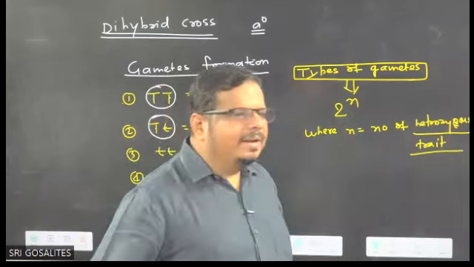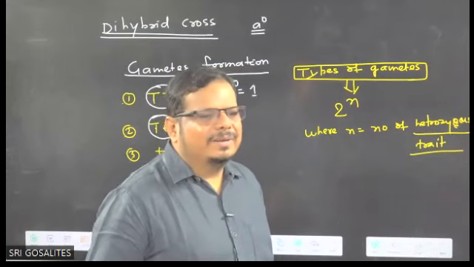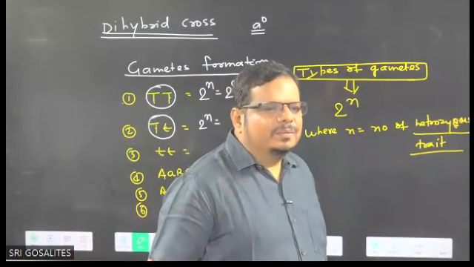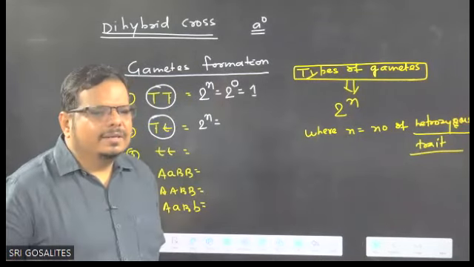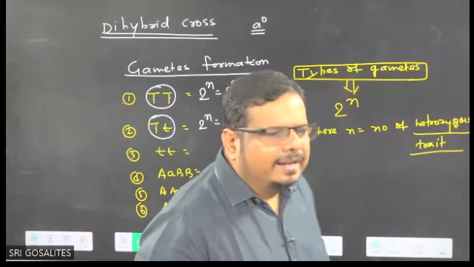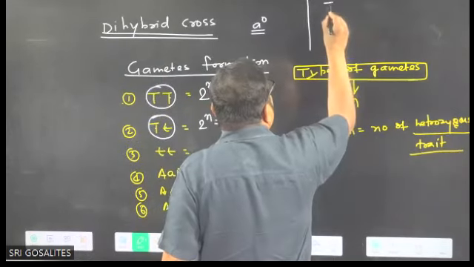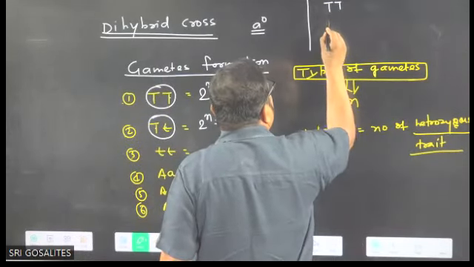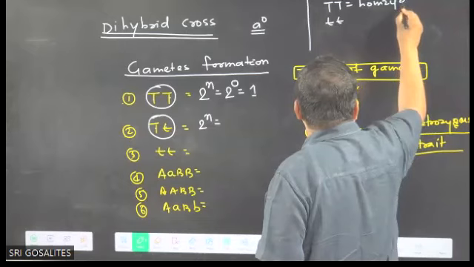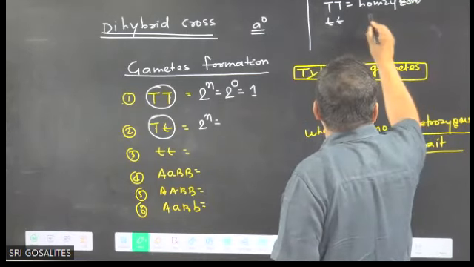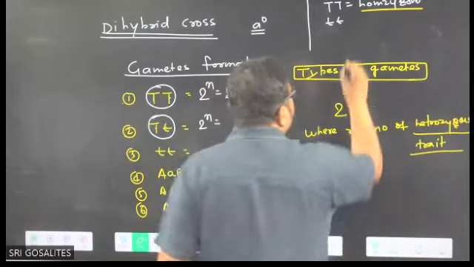You know how to identify heterozygous. I think that much you know now, na? Homozygous, heterozygous. Or does anyone have any confusion? Anyone have any confusion in homozygous, heterozygous? Yes, sir. One student came. So look, when I wrote capital T, small t, this is heterozygous. When in a pair both alleles are of the same type, meaning either both are in capital letters or both are in small letters, we say it is homozygous.